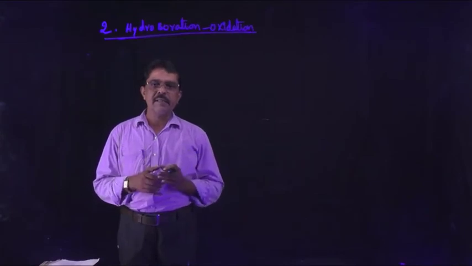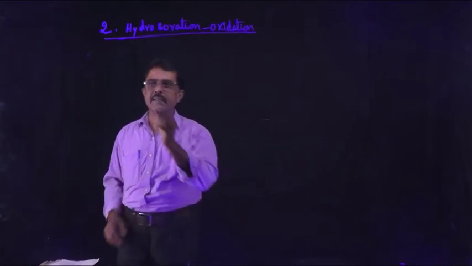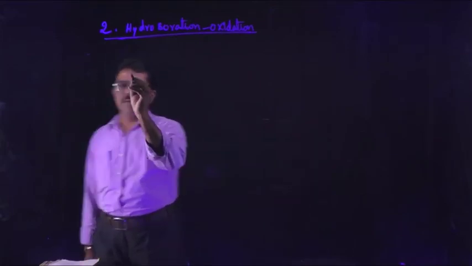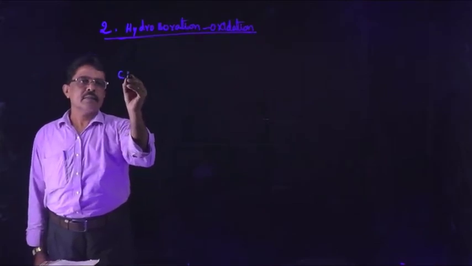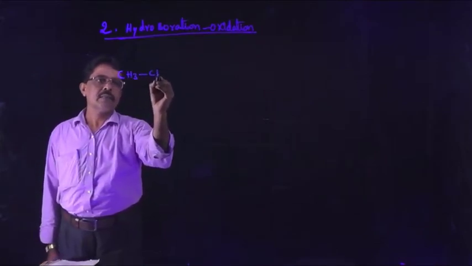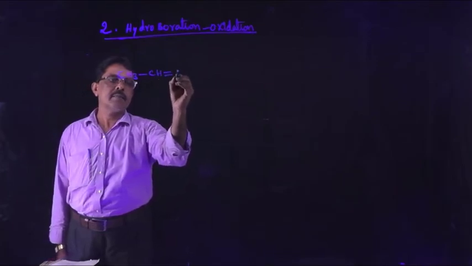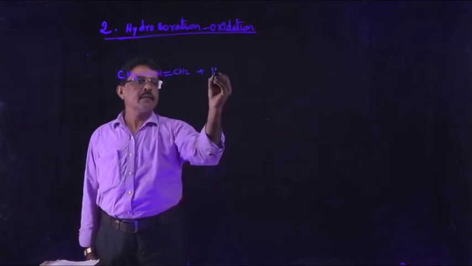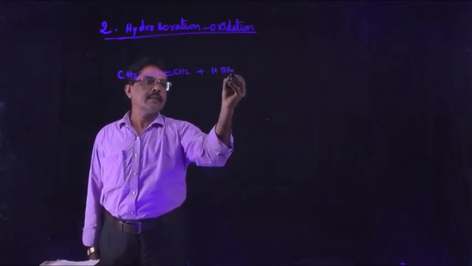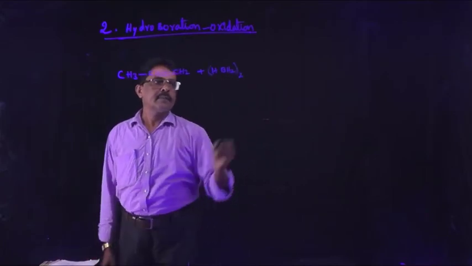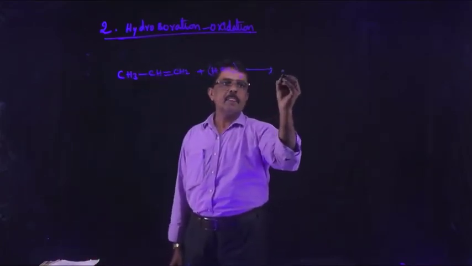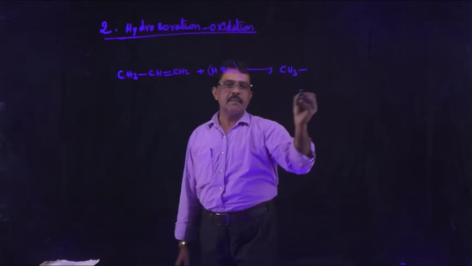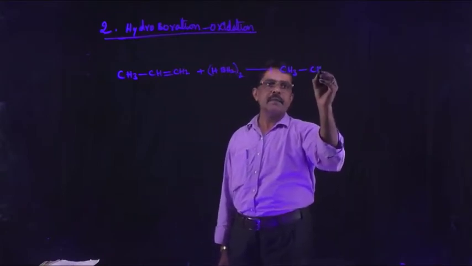This reaction is said to be what? Hydroboration and oxidation. Let us know the equation involved in this reaction mechanism. I will write it here. This one is your alkene, CH3-CH=CH2. This alkene reacts with diborane. Diborane I can write like this, taken twice. Then addition will take place because the alkene is a double bond compound.